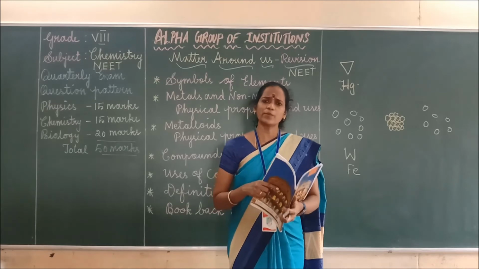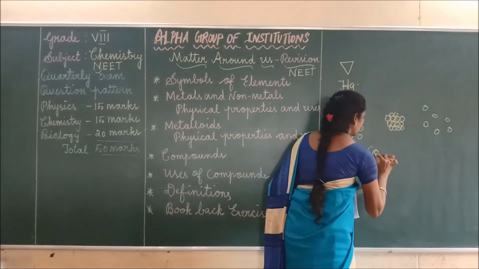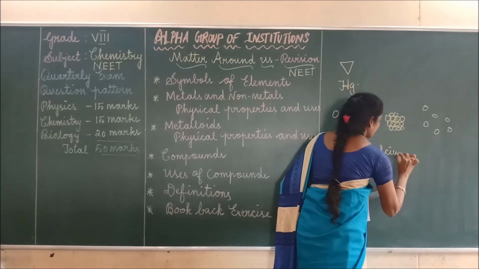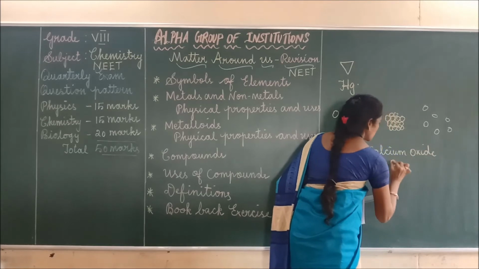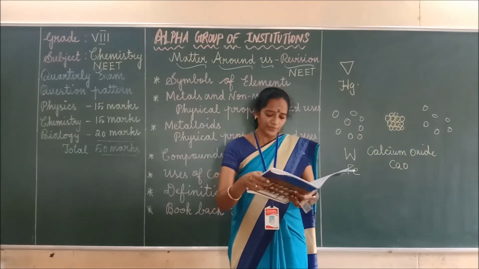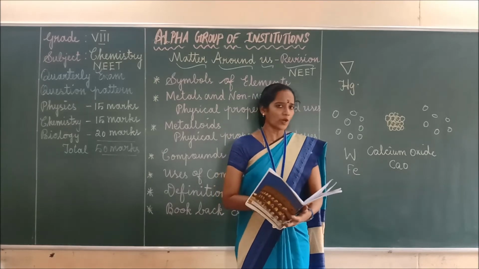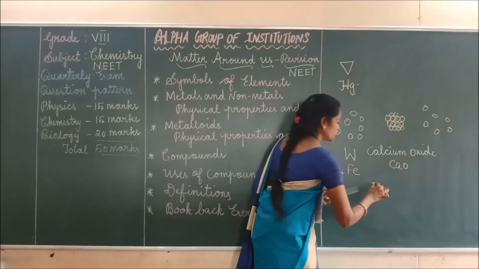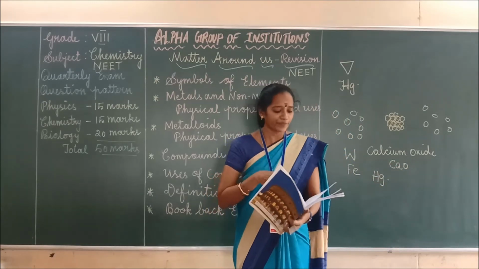The chemical name of quicklime is what? The chemical name of quicklime is calcium oxide. What's the symbol for calcium oxide? CaO. Calcium oxide, right? Next, the symbol of mercury is Hg. Okay, Hg is nothing but the symbol of mercury.